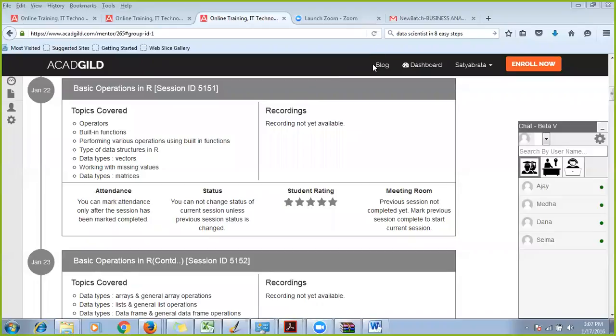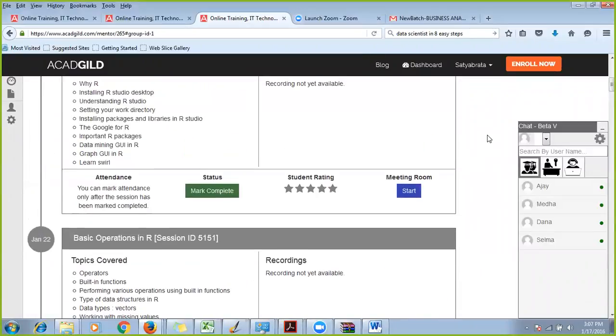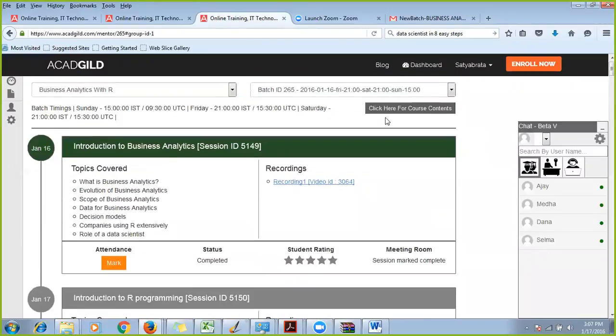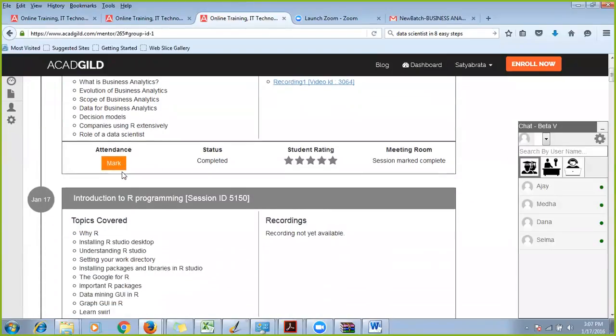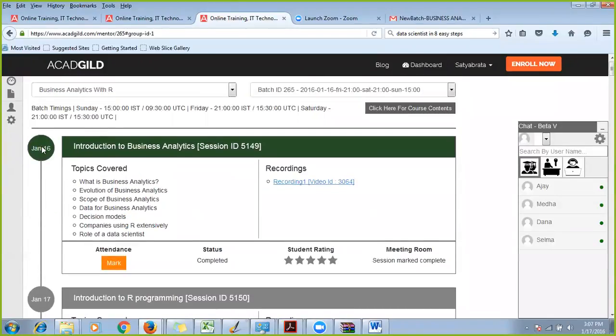Okay, so basically, when you log into the Eckhart Guild website using your sign in, so I'm a mentor. When I logged in, I have to select basically the course and the page ID. Probably you will also have a similar sort of thing, and you will see all the classes here. Now in each of the classes, let's say yesterday we had this class, and in this class the recording is present. You can actually go and view this recording. You can download this. You can also view this by streaming it.